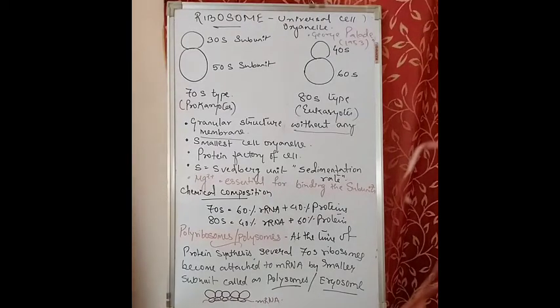So this is known as ergosome, polysome or polyribosomes. That means a chain of ribosomes is the polyribosomes or polysomes. So remember this. Okay, so that is all about ribosomes.